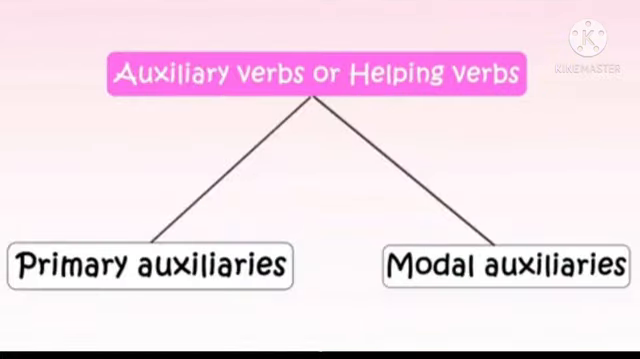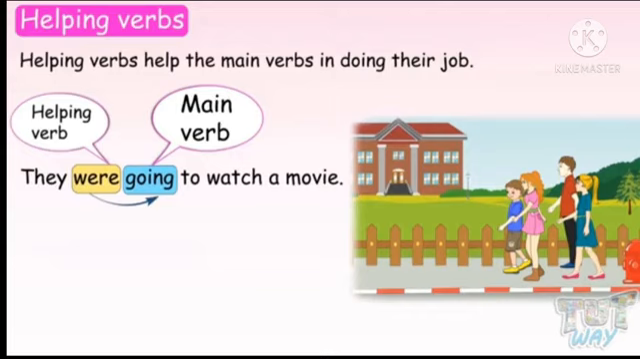The last type of verb on the basis of role played is the auxiliary verb or the helping verb. Auxiliary verb is also called a helping verb, and again we can classify the auxiliary verbs into two categories: primary auxiliaries and modal auxiliaries. The helping verbs or auxiliary verbs help the main verbs in doing their job.